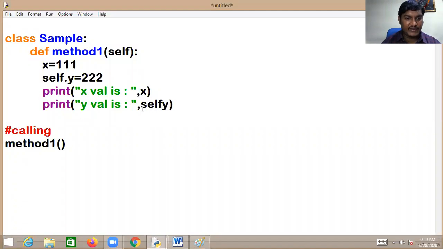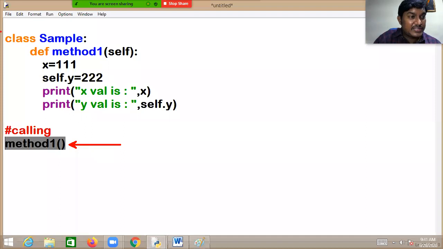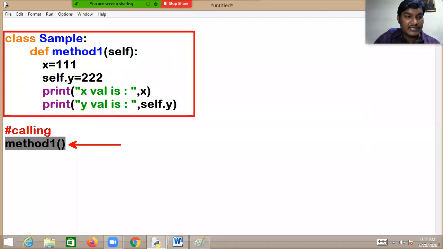That is the way, right? Now you will be getting an error. Kindly notice this. When you write like this, you'll be getting an error. The reason: it will search for the existence of this method1 outside of the class. But have you defined any function with the name method1?